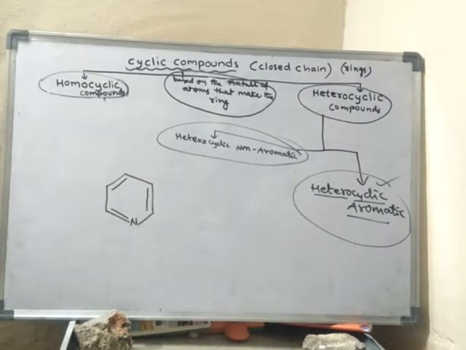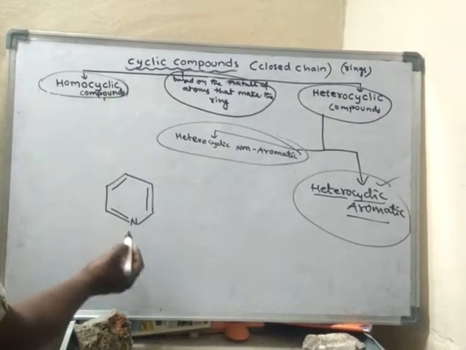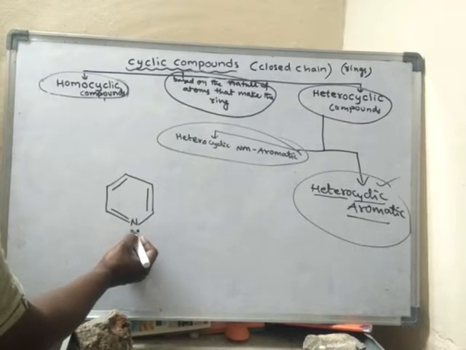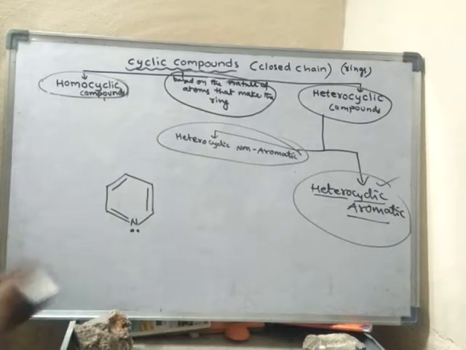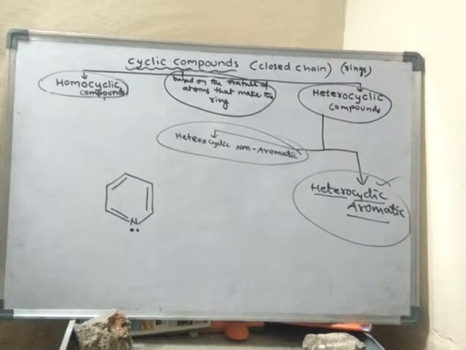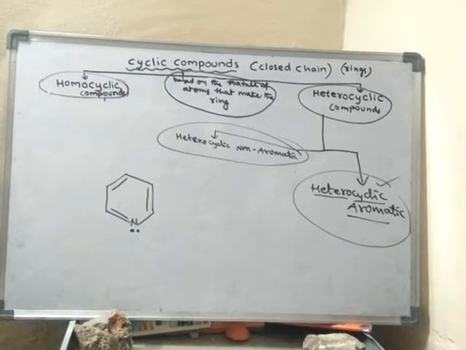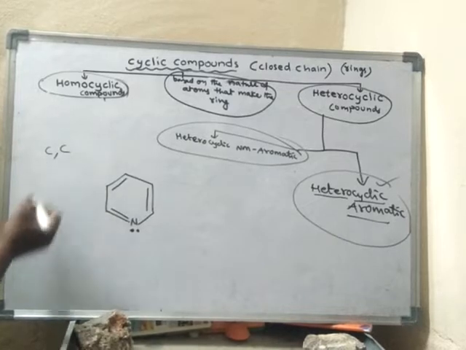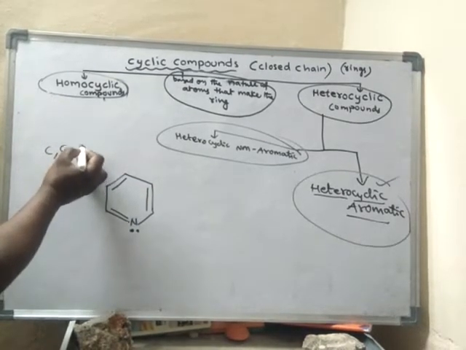Here nitrogen is having a lone pair. So it is a cyclic, conjugated, planar system.